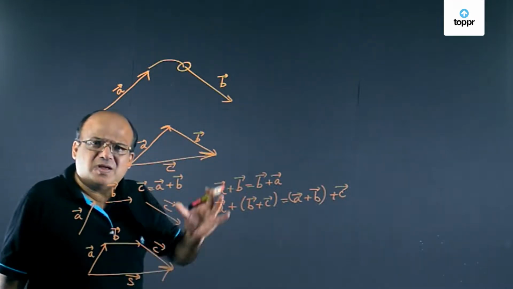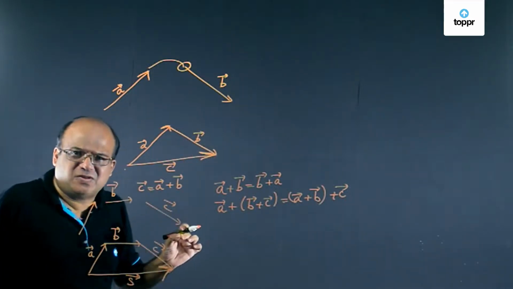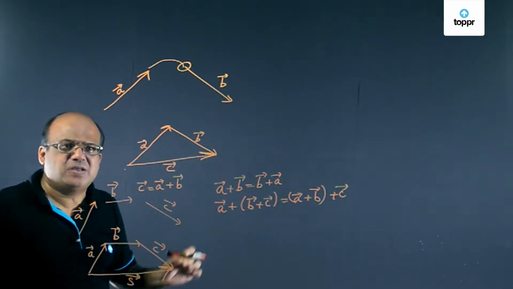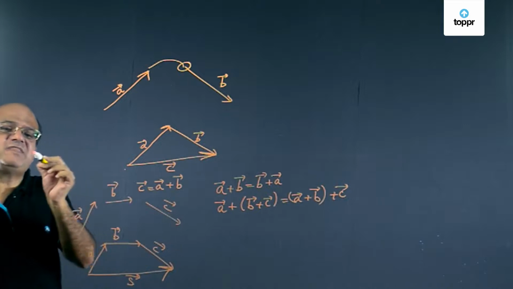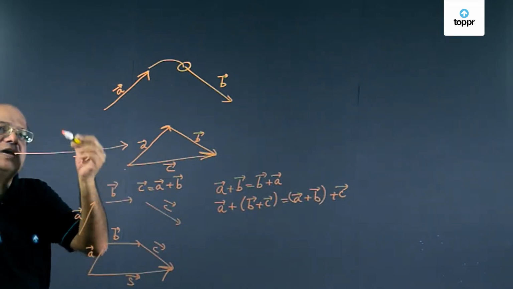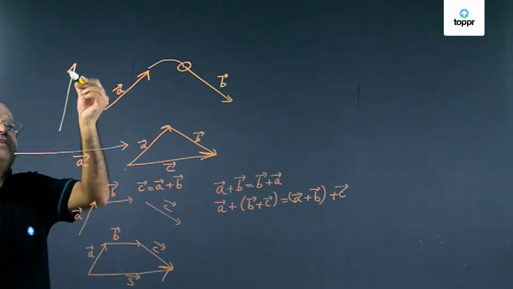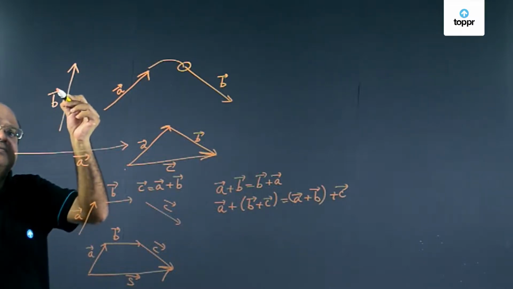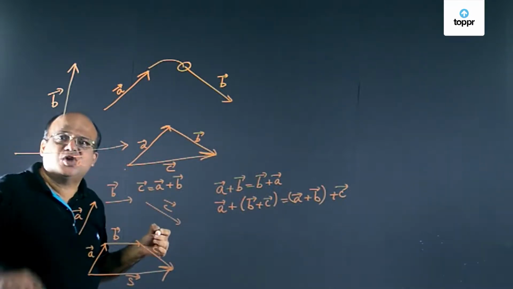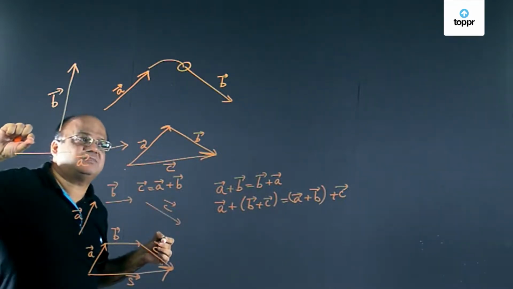Now, to add vectors, we have got parallelogram method. If this is one vector, A vector, and this is another vector, B vector, to add them by parallelogram method, we bring the tails together.